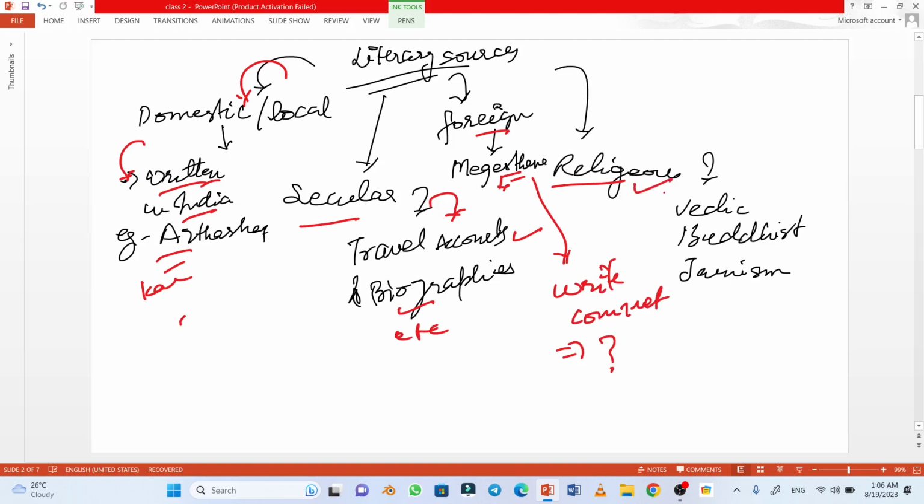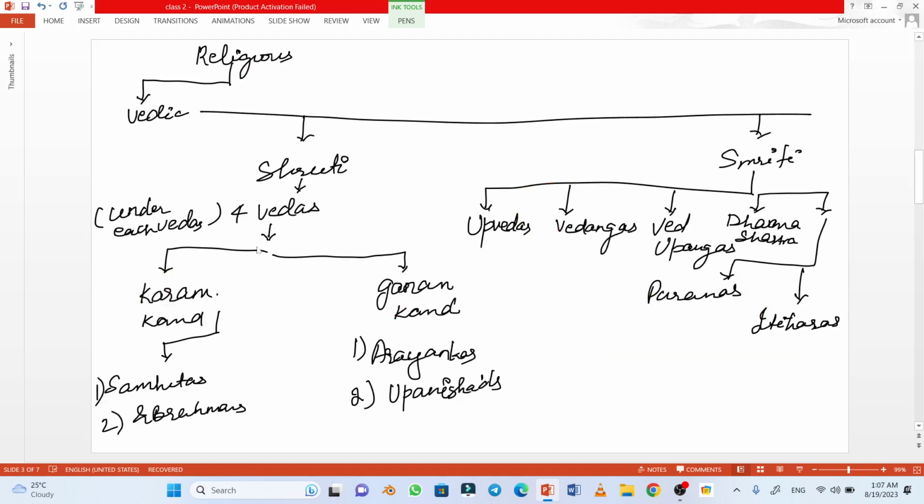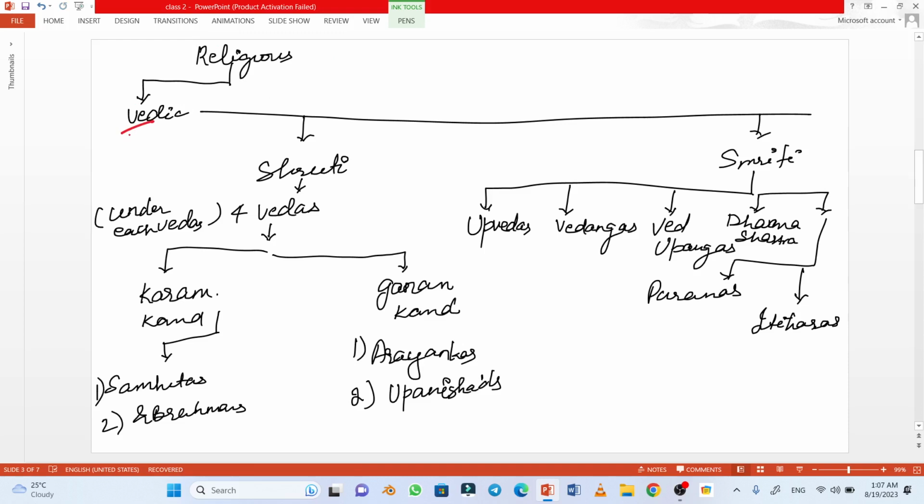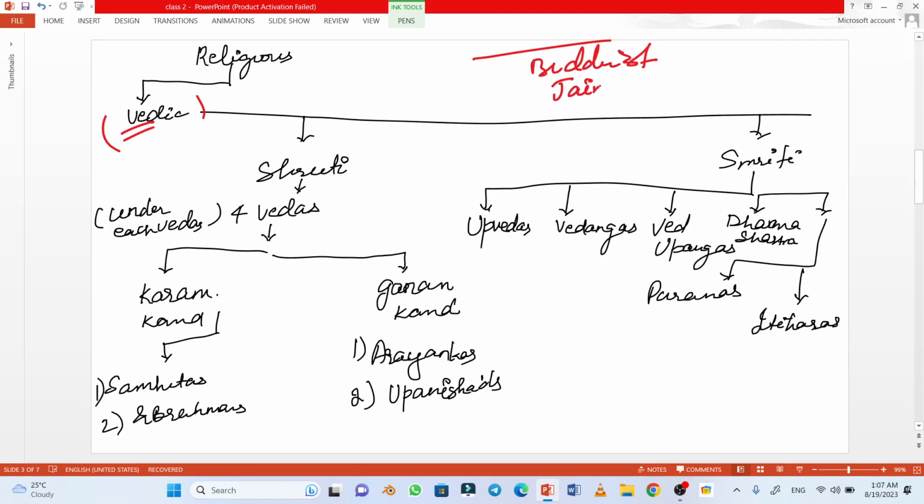Now the other sources are religious sources, and these include Vedic sources, Buddhist sources, Jain sources, and other sects' books. Now let us first understand the religious sources. When we classify them in the Indian context, we see that three religious sources are very prominent: Vedic, Buddhist and Jain. These three sources are very prominent to construct the history of India.